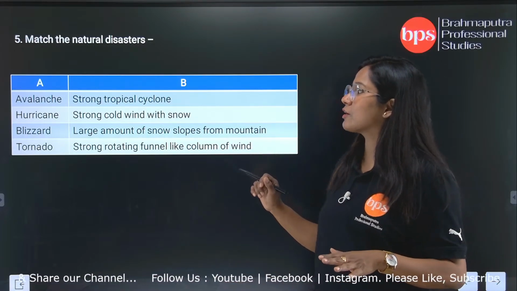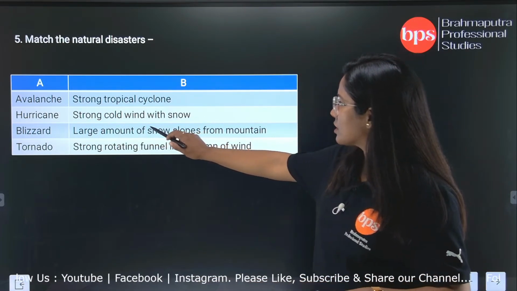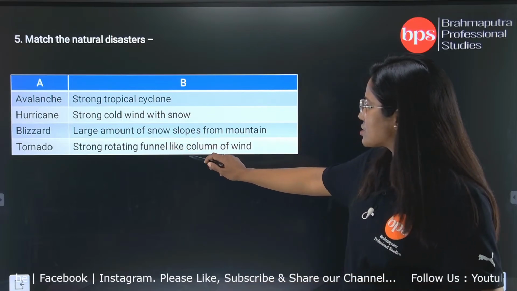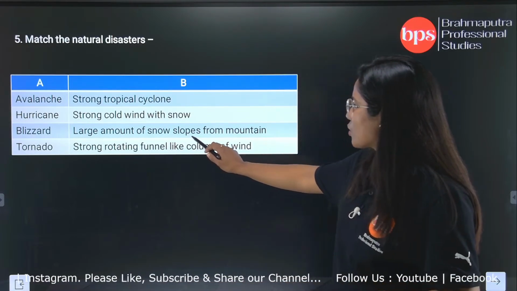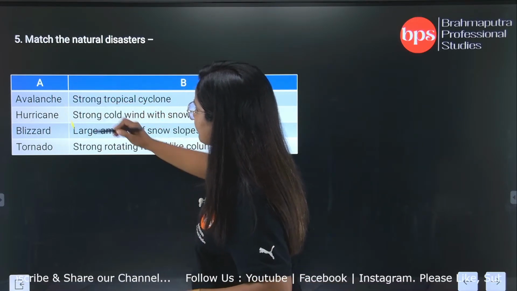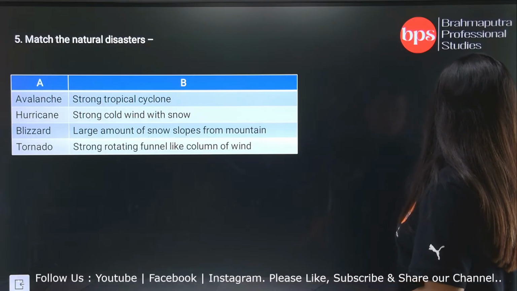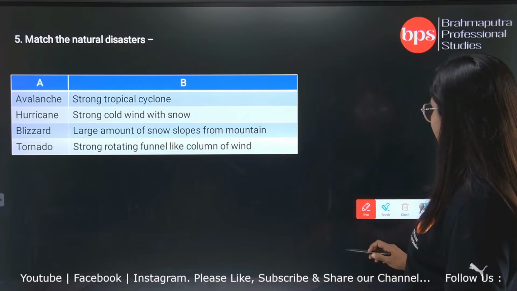Large amount of snow slopes from the mountain. Large amount of snow slopes is the avalanche.